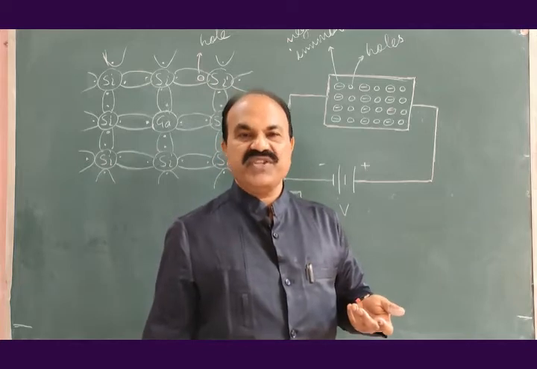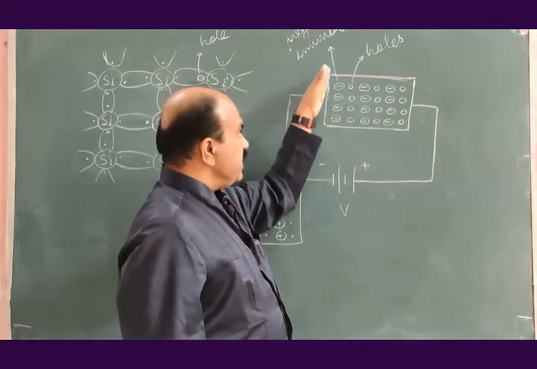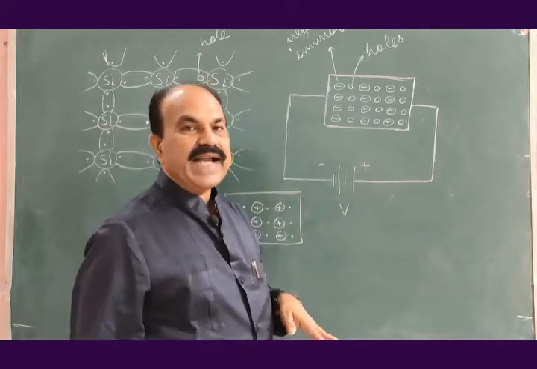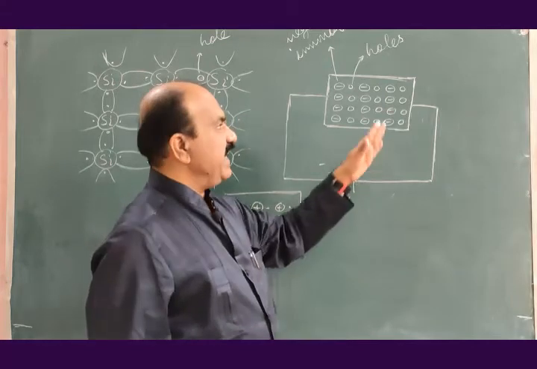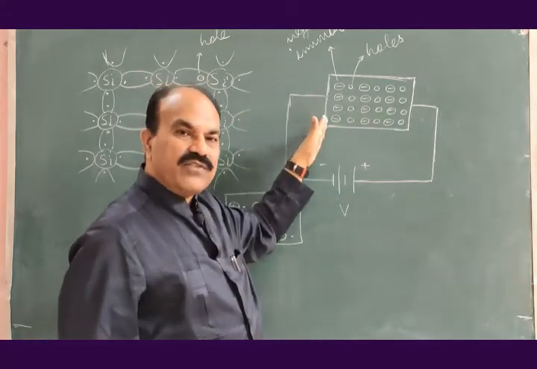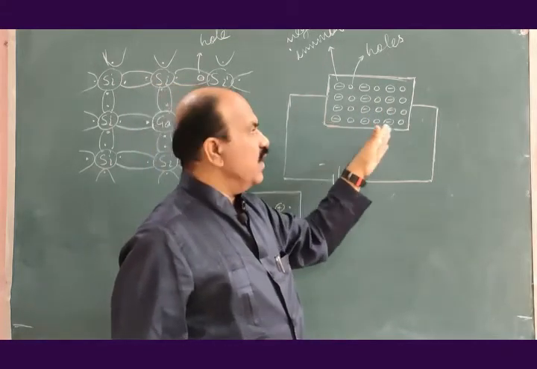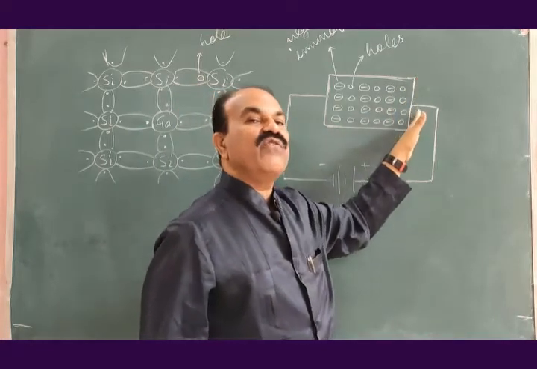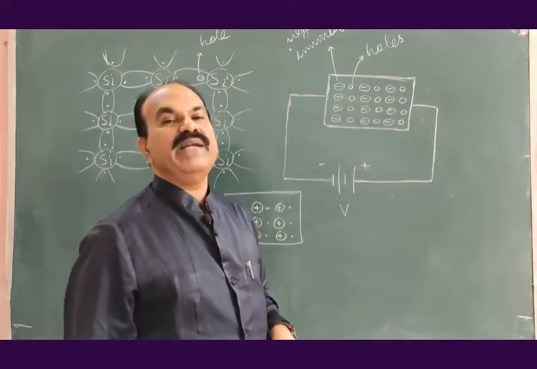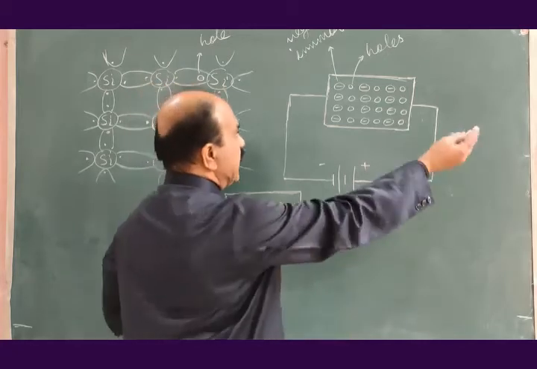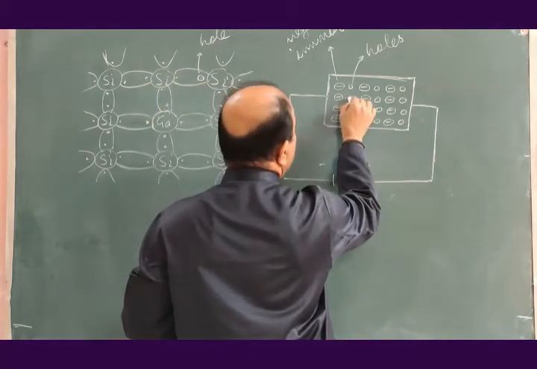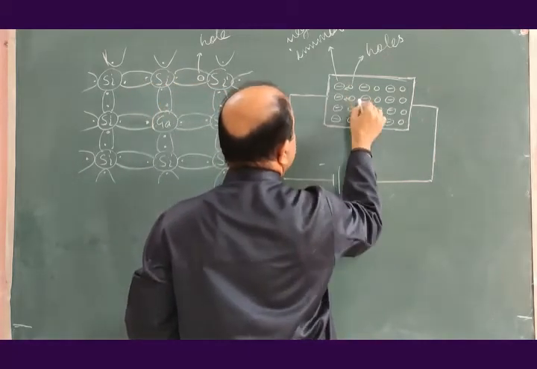Hole is positive in charge and this end is negative, and therefore holes will be attracted towards left end of the p type of semiconductor. Holes will be repelled from right end of p type of semiconductor, and therefore all the holes will flow in this direction.